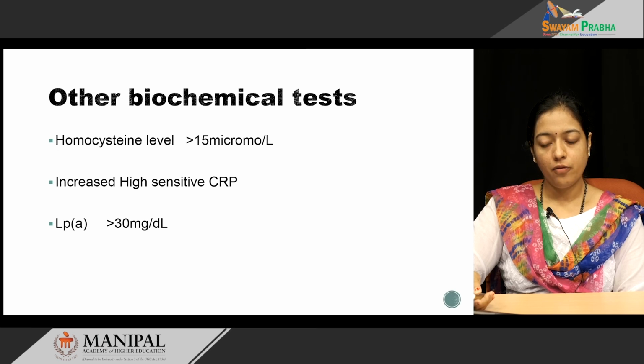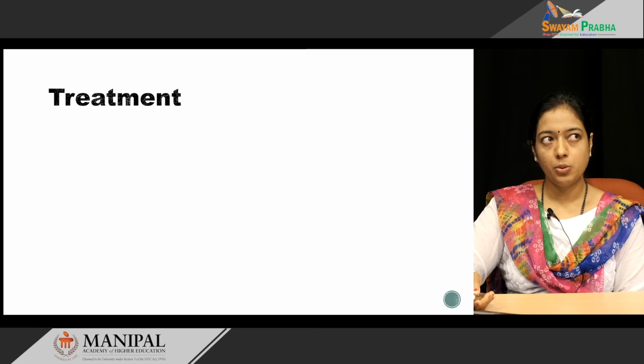Lipoprotein A: if the level is more than 30 mg per deciliter, the risk of developing atherosclerosis is increased 3 times. If lipoprotein A along with LDL is also increased, then the chances of developing atherosclerosis increase to 6 times.